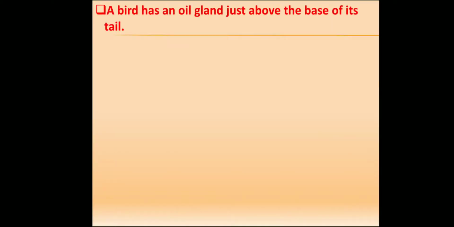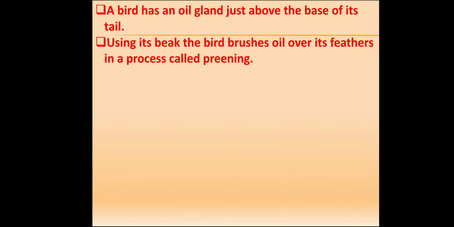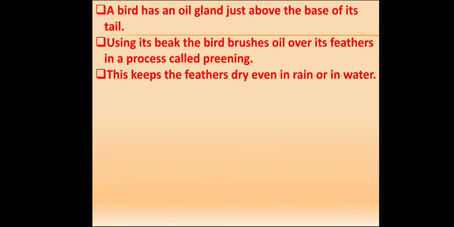Now move to the next. A bird has an oil gland just above the base of its tail. Using its beak, the bird brushes oil over its feathers in a process called preening. This keeps the feathers dry even in the rain or in water.